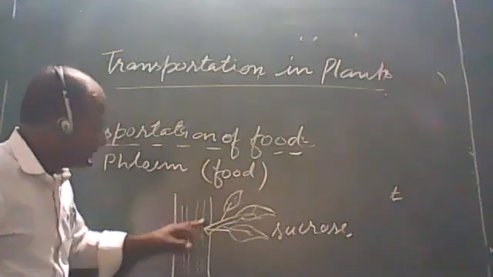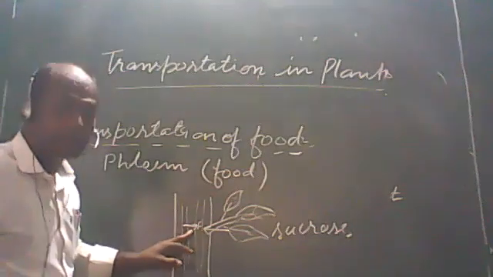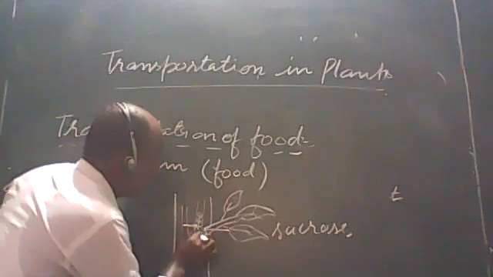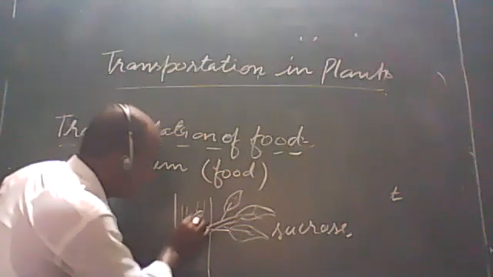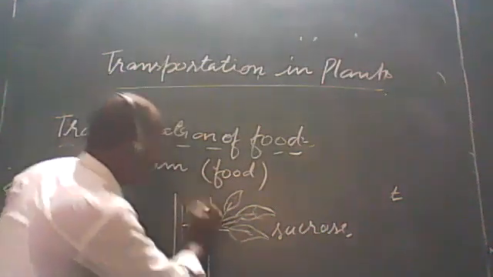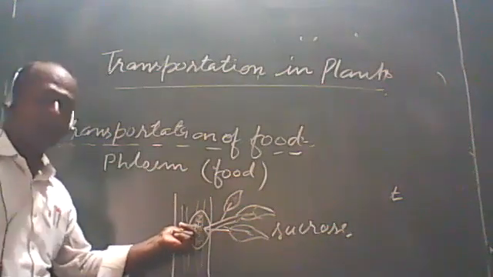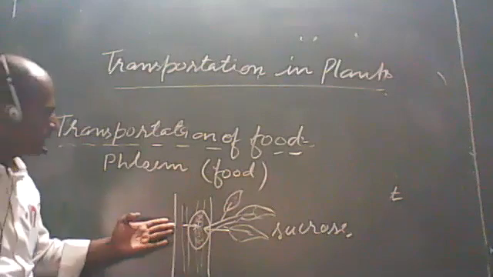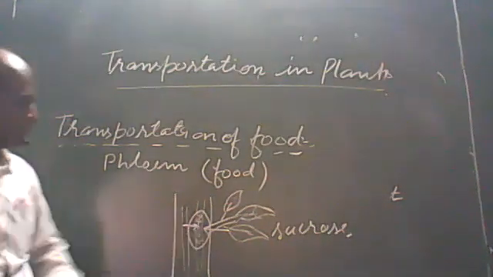At that time, the concentration of food and water is increased, and the pressure in this area, where there are the water and food molecules, is high because the food material is absorbed by phloem by active transport. Due to low concentration, water has also moved here by osmosis.